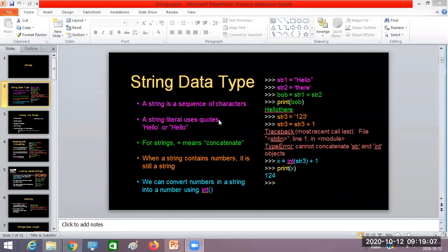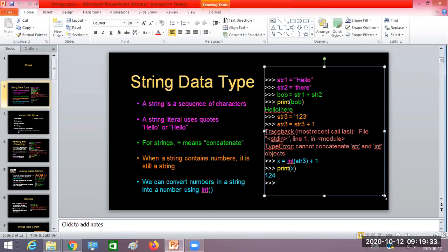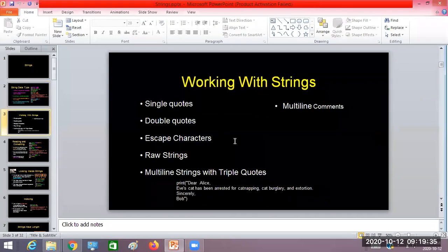But what is the difference between enclosing in single quote or double quote? That we'll see with examples here. As I already discussed, string concatenation can be done with the plus operator, and string replication can be done with the multiplication operator, that is star. Many things we already discussed, so here we'll go into detail. Let's begin with a few basic concepts, then I'll go to the methods of the string. So first thing: single quotes and double quotes.